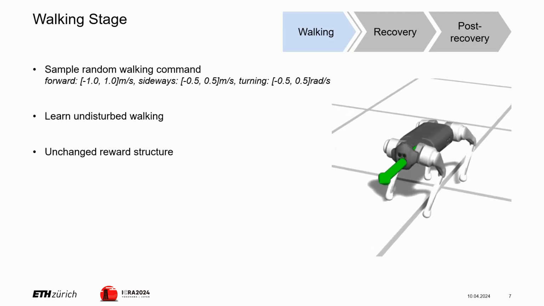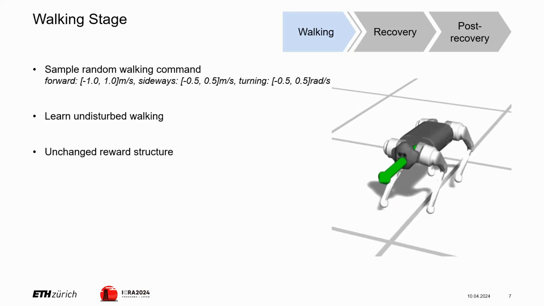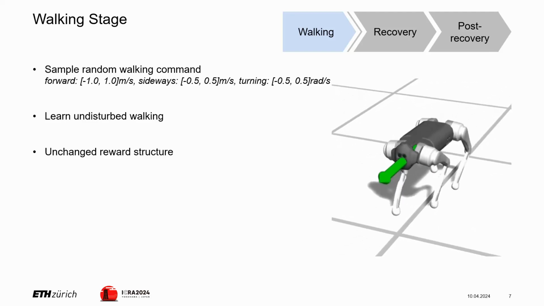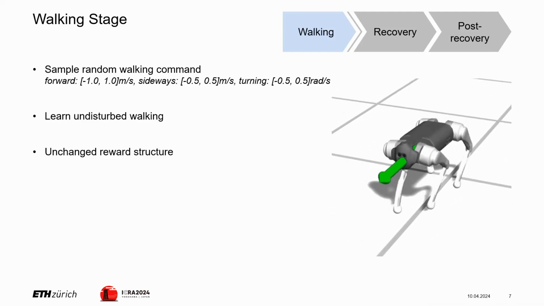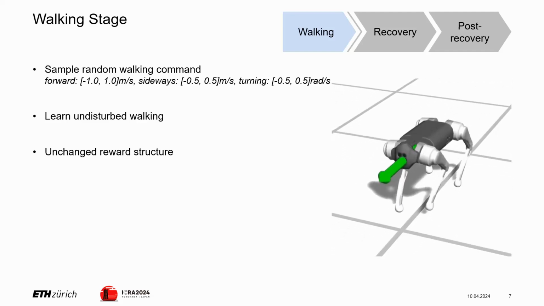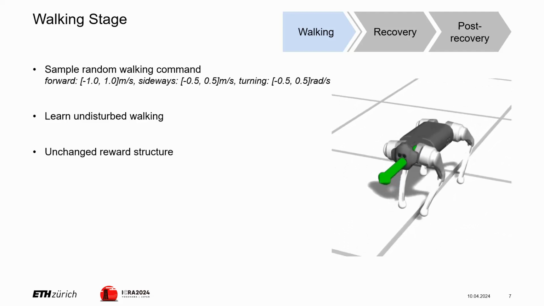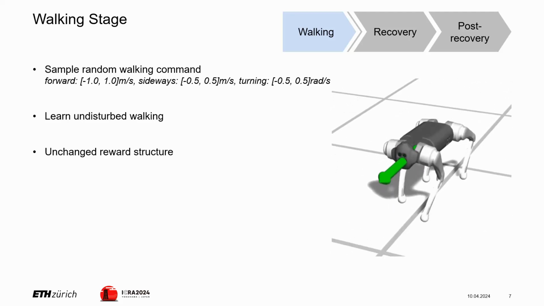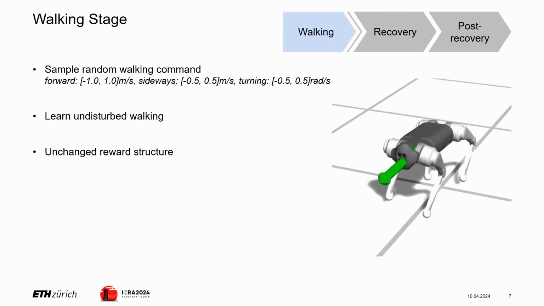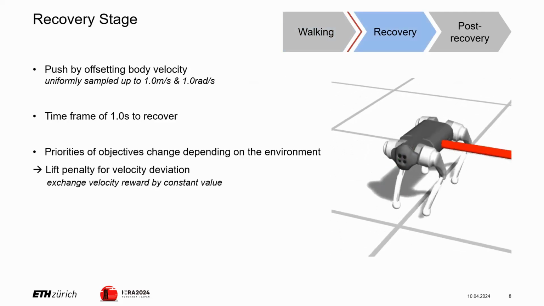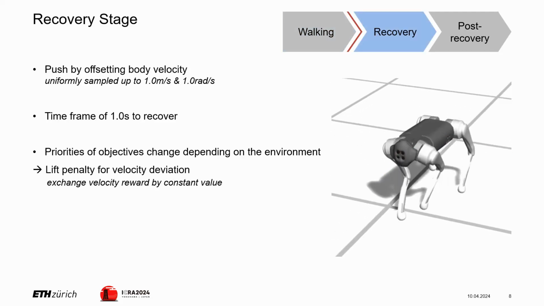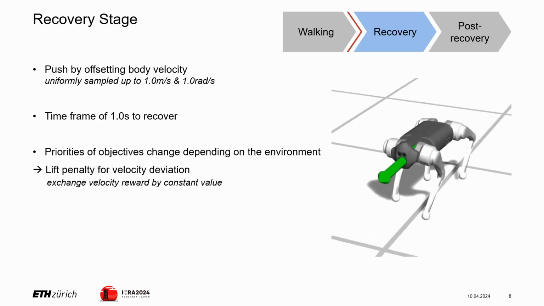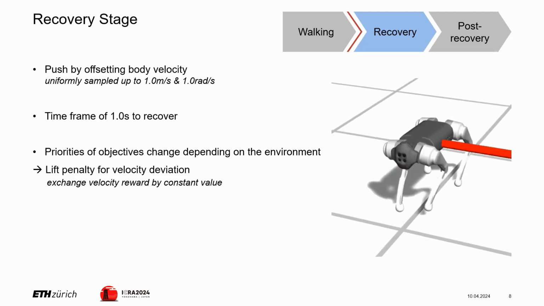The first stage is the walking stage. Here we start by sampling a random command, such as linear speed for forward and sideways walking, as well as rotational speed for turning. In this stage, we let the agent simply follow the motion command without any disturbances. Also, it receives the unchanged reward as introduced before. Before we enter the next stage, we apply a push to the robot by offsetting its base velocity by a random amount. This leads us to the recovery stage.